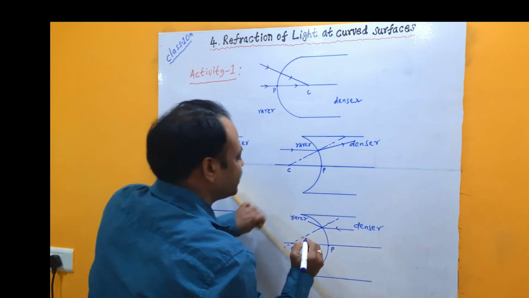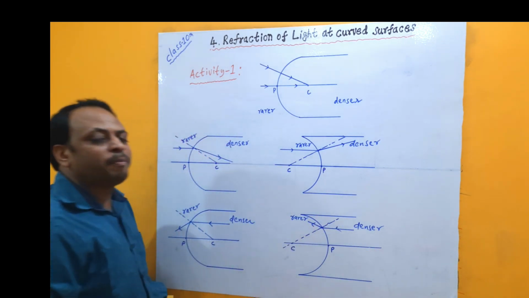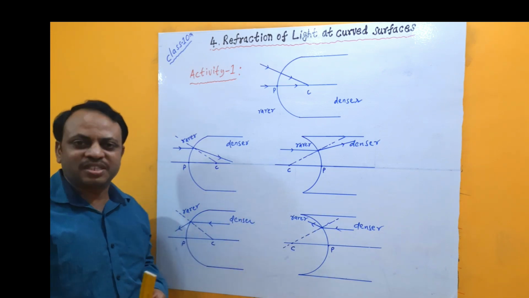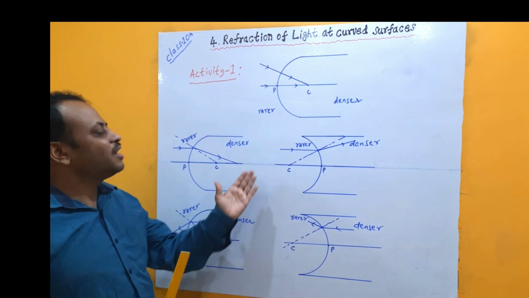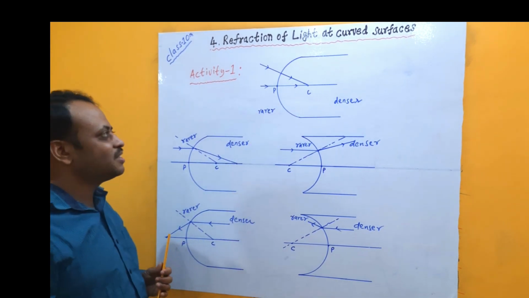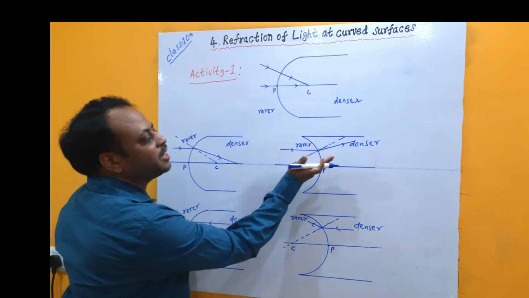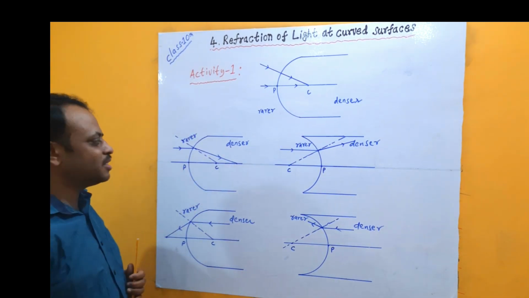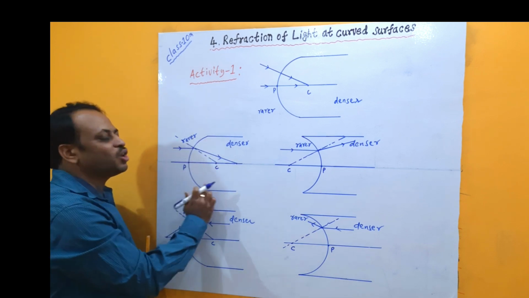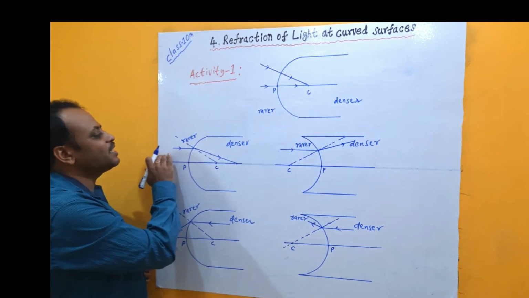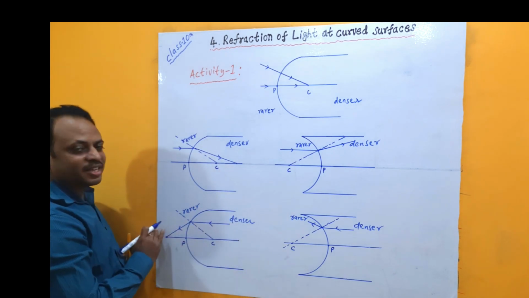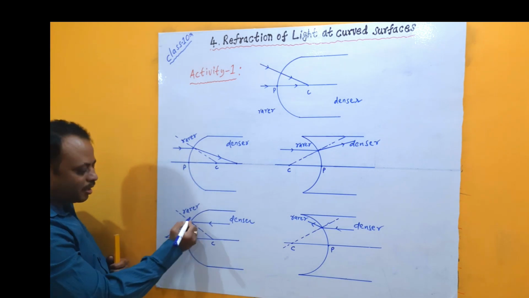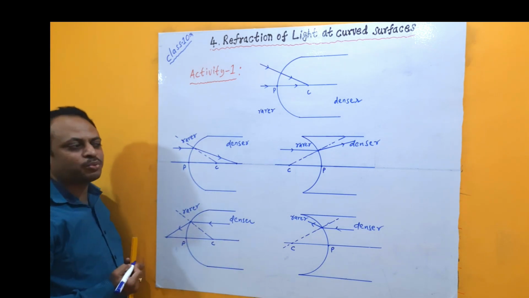So like this we can understand the behavior of the path of a light ray when it is entering from one medium to another medium in the case of a curved surface. What may be the reason for all these differences? Sometimes the light ray is bending away, sometimes bending toward the principal axis. If you observe carefully, in the case of a convex surface, whether the light ray is entering from rarer to denser medium or denser to rarer medium, it is bending toward the principal axis and meeting the axis at one point.